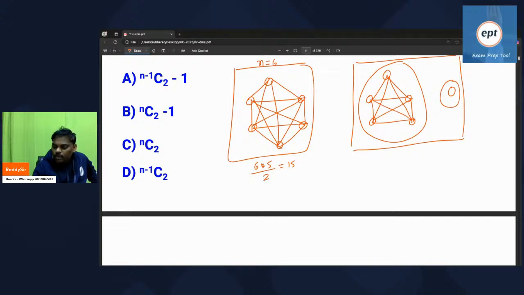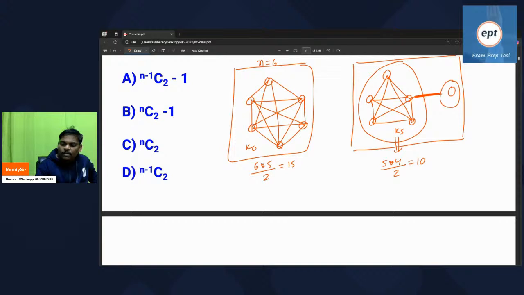If you observe clearly, the 5 vertices form K5, each with degree 4, so 5 into 4 by 2, 20 by 2, 10 edges. Some people are asking, sir, can I add one more edge? If you add one more edge, the graph is no longer disconnected.